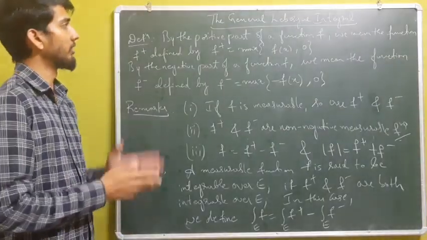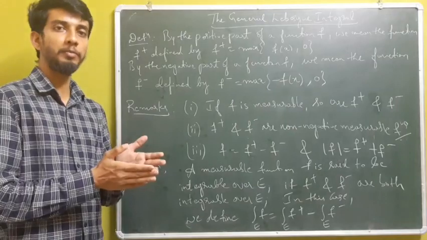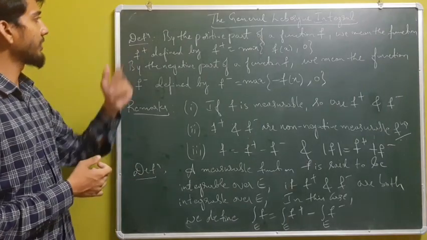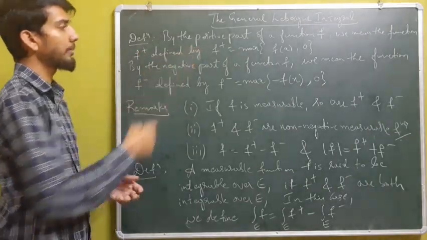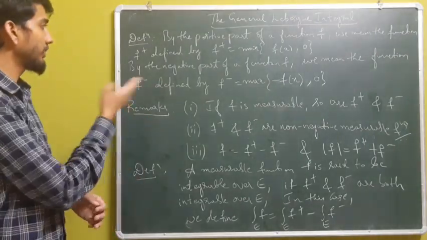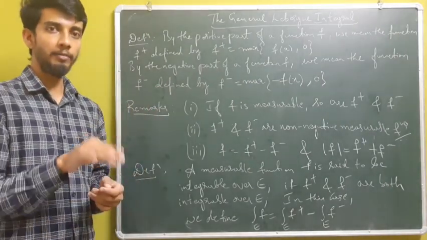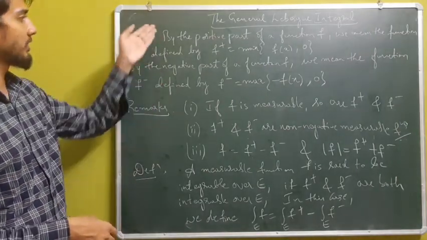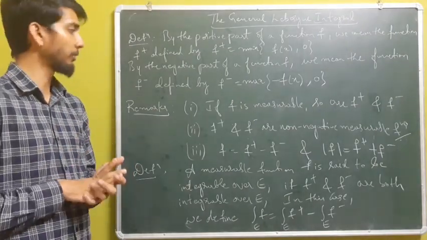We have a general Lebesgue integral, and we have two definitions here: the positive part of a function and the negative part of a function. Let me see one by one. By the positive part of a function f, we mean the function f plus defined by f plus to be the maximum of f of x and 0. Similarly, by the negative part of a function, we mean the function f minus defined to be the maximum of minus f of x and 0. So these are the two definitions in the general Lebesgue integral.